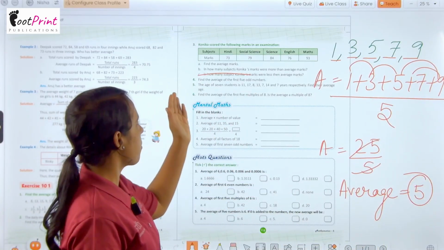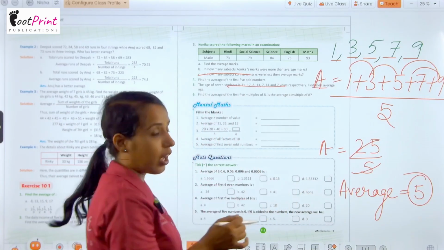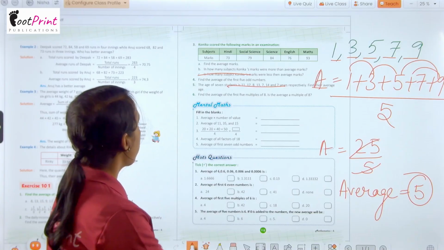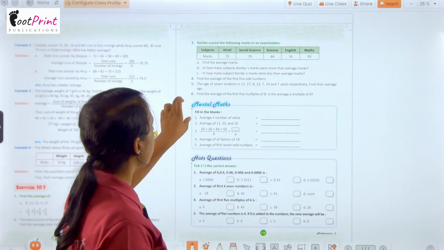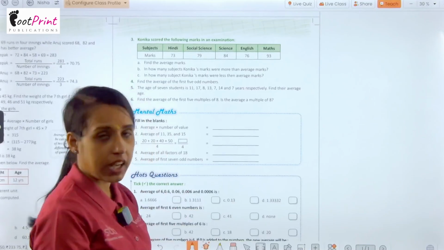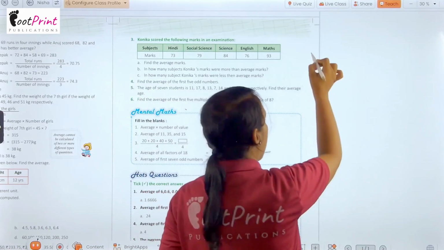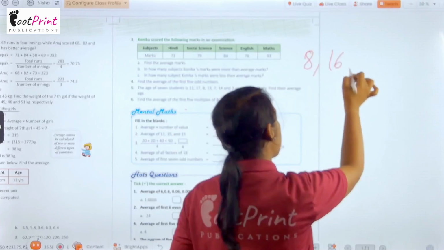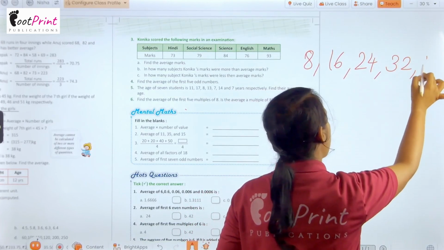Now we have question number 5. Here we have the ages of 7 students and we have to find out the average. You know how to find it. And in question number 6, we have to find out the average of first 5 multiples of 8. As we know, first 5 multiples of 8 are 8, 16, 24, 32 and 40.